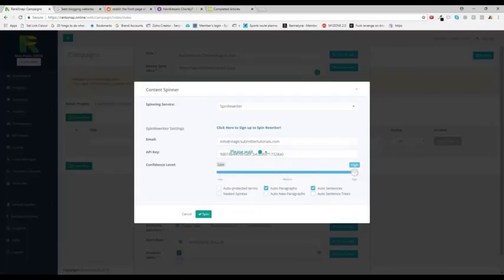And I'll click spin. This should give me a really unique article, but also one that's got a good level of readability, okay? So we'll just wait for that to do what it's going to do. It will say, please wait. And then while it's doing that, I'm just going to grab a quick drink. So just give me one second.